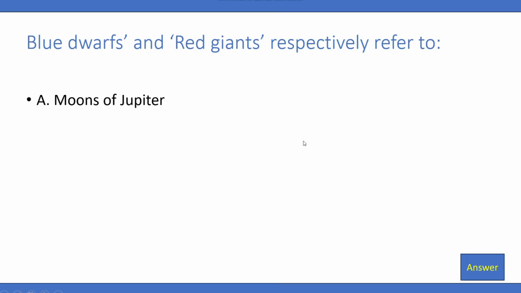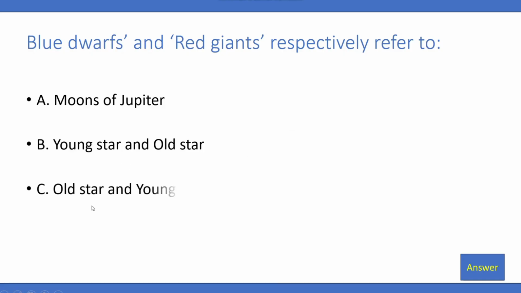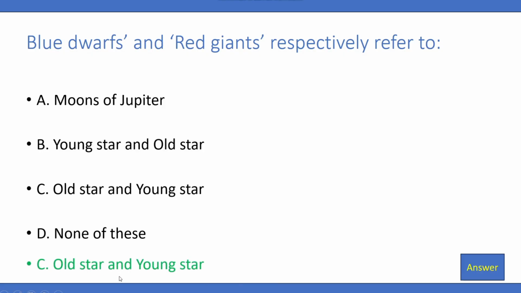Blue dwarfs and red giants respectively refer to A. Moons of Jupiter, B. Young star and old star, C. Old star and young star, D. None of these. So the right answer is going to be old star and young star.